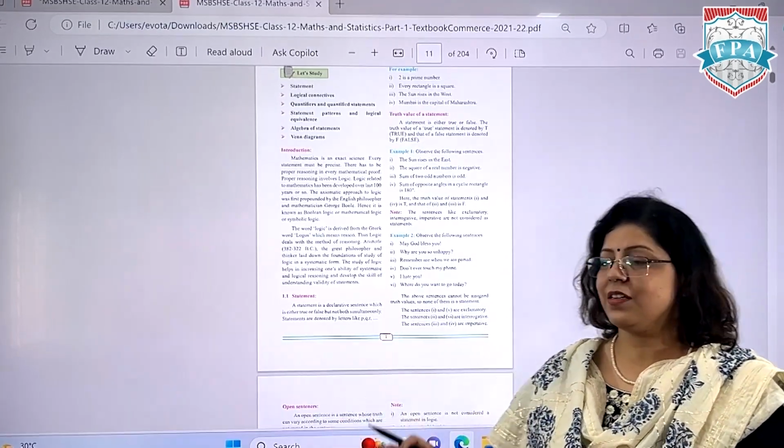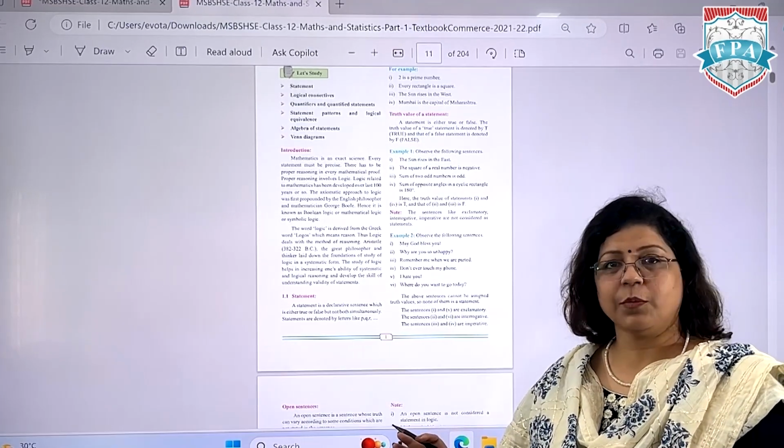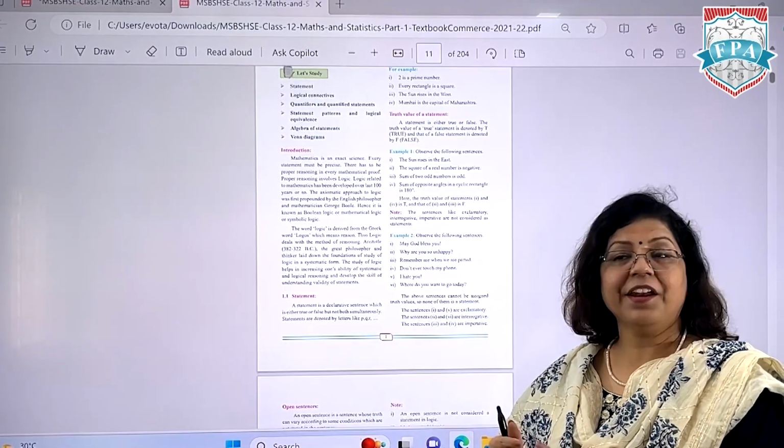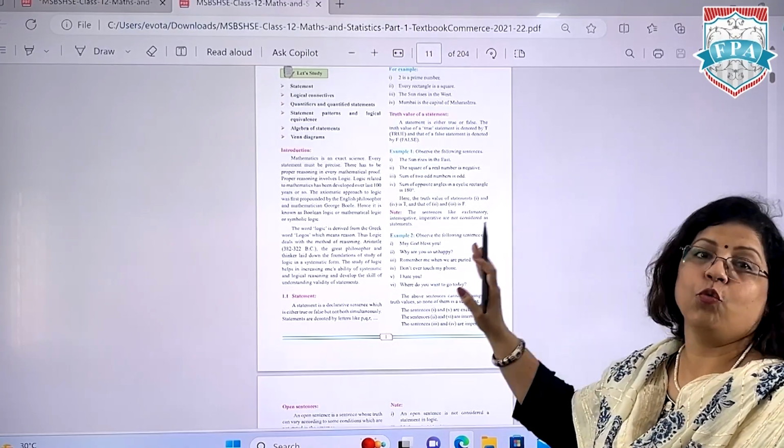Let's say the first sentence given over here is: 2 is a prime number. It's a normal declarative statement, and we know its truth value is true.